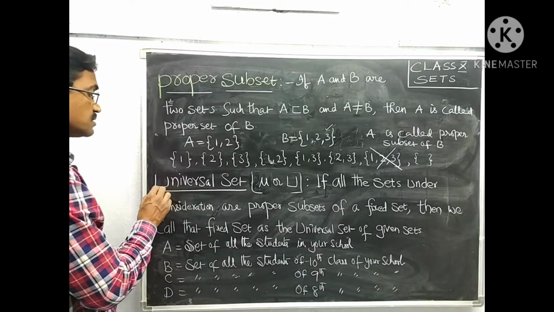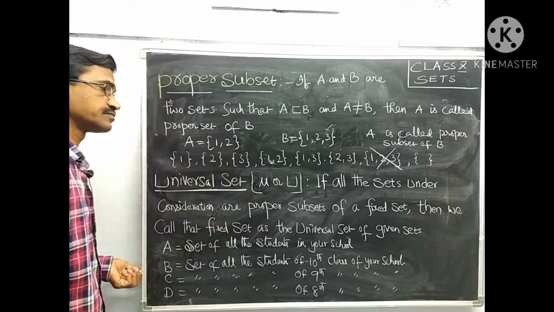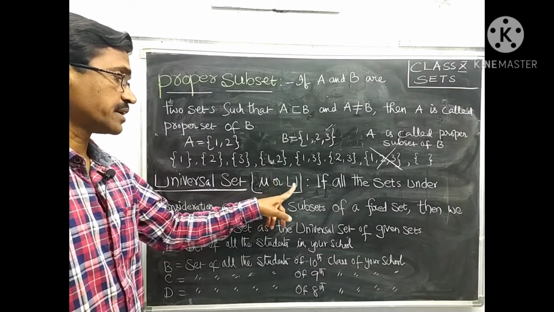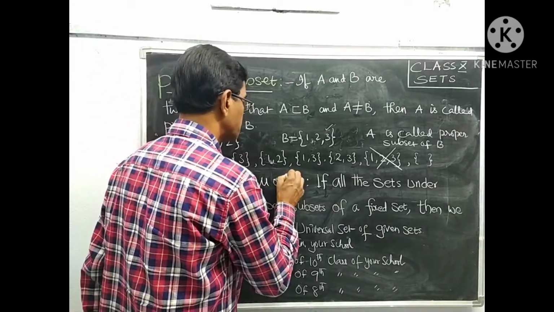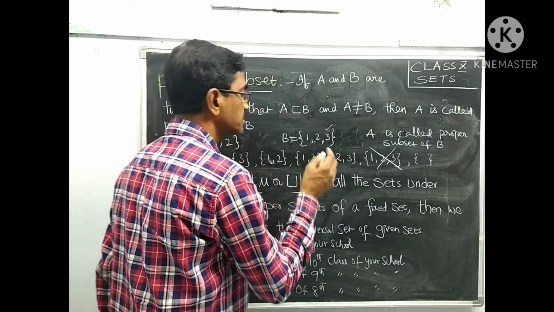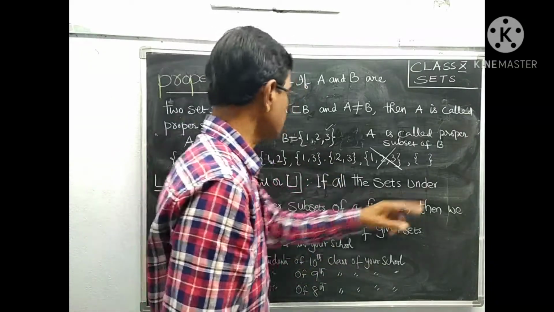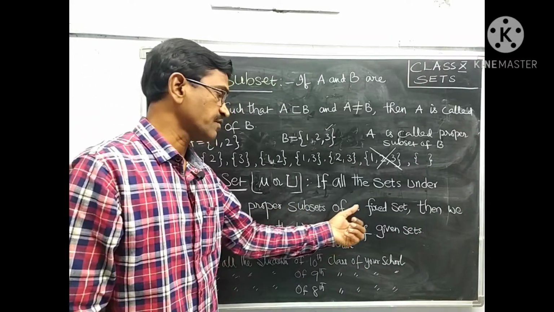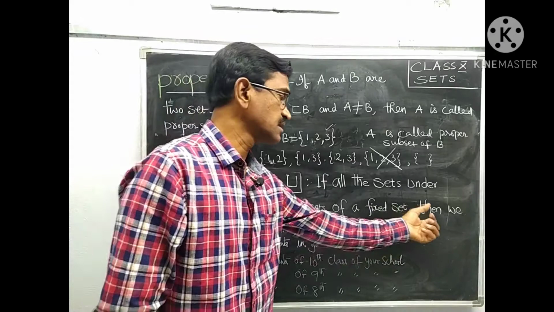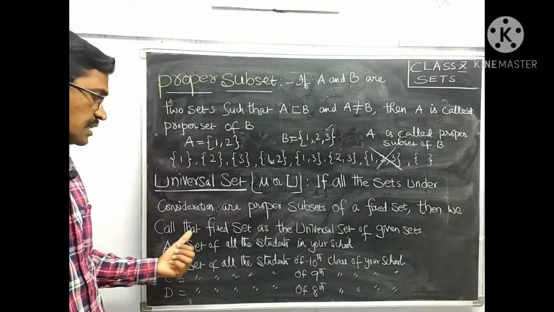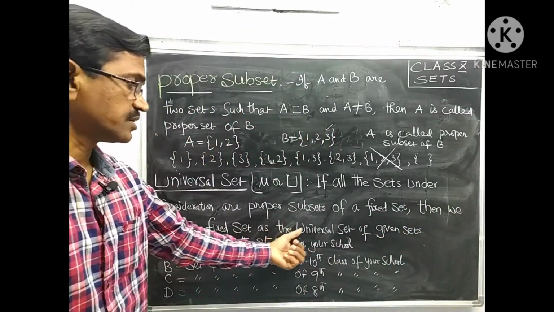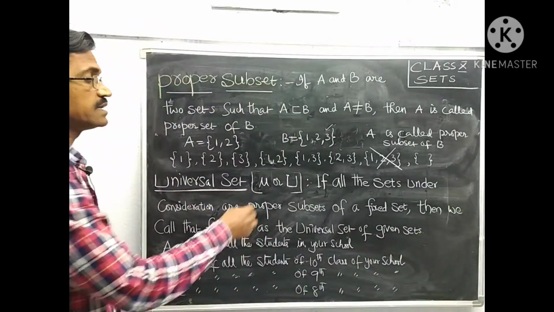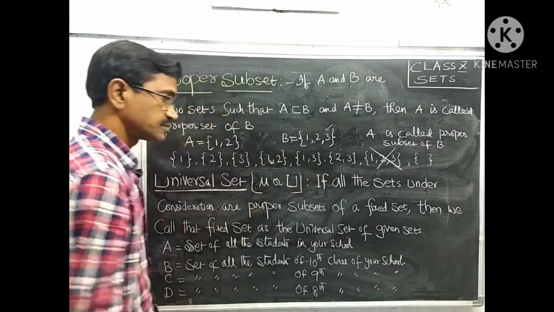Now let us understand the universal set. The universal set is represented by mu or capital U. If all the sets under consideration are proper subsets of a fixed set, then we call the fixed set the universal set of the given sets. Let us understand the concept slowly.